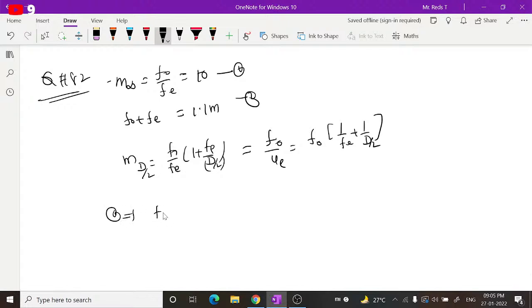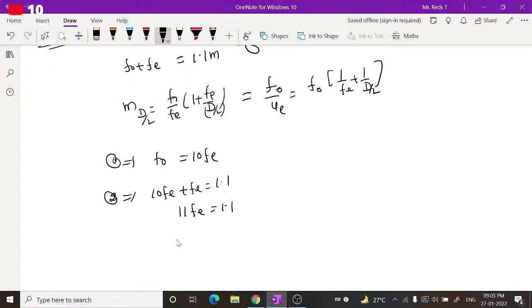Equation 1 implies F naught can be expressed as 10 Fe. Anything else given here? That's it. If it is 10 Fe, then equation 2 implies F naught plus Fe is 1.1. So 10 Fe plus Fe is equal to 1.1. From this it is 11 Fe, so 11 Fe is equal to 1.1, or Fe is equal to 1.1 by 11.